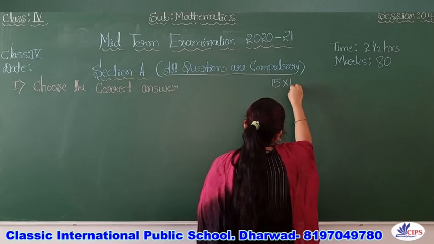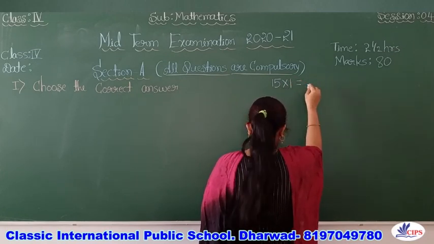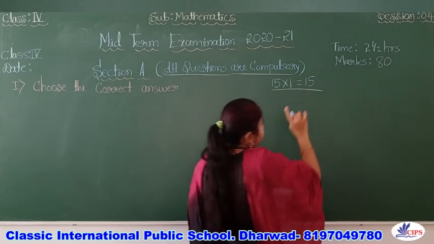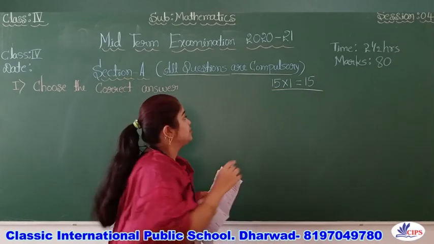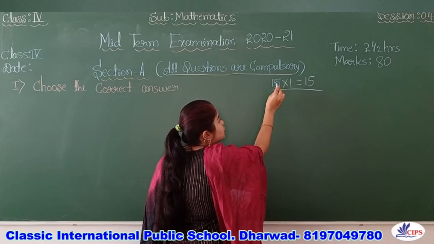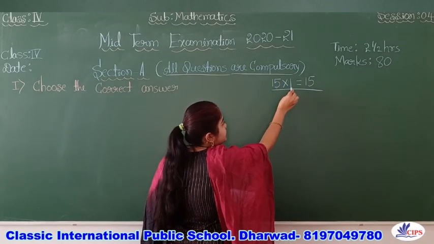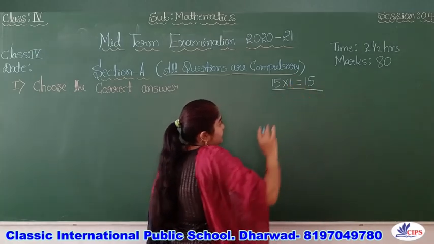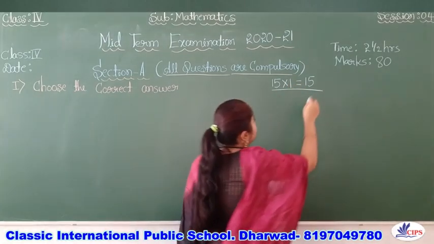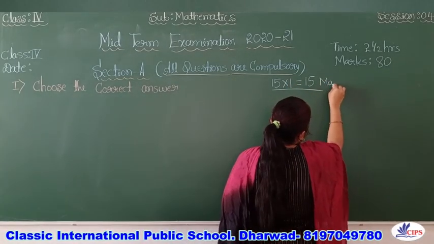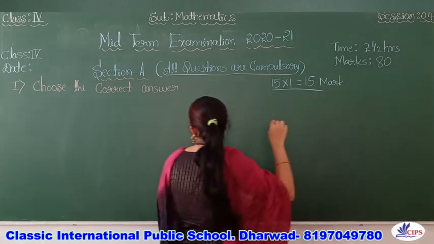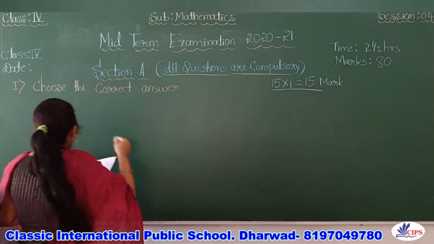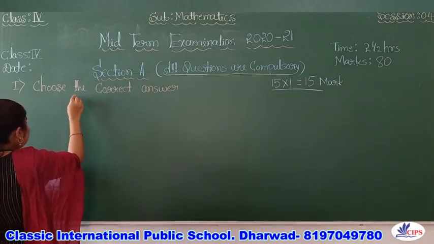15 questions will be there. All are 1 mark, so it is 15 into 1, that is equal to 15 marks. This indicates the question number and this indicates the marks. So how many questions are you expecting here?